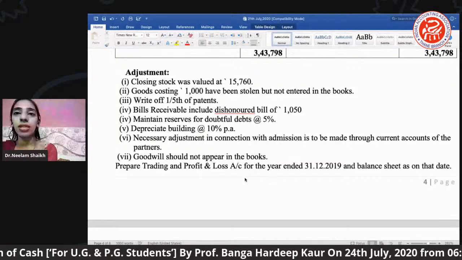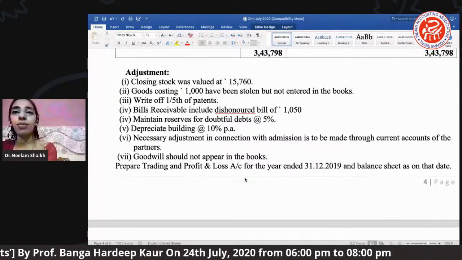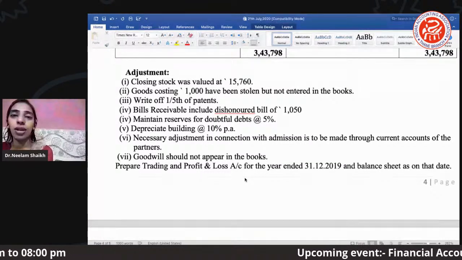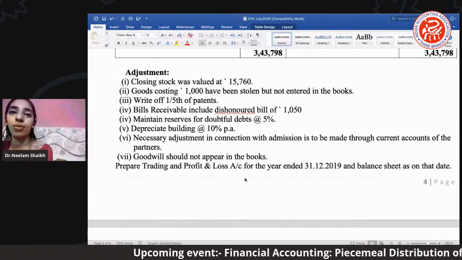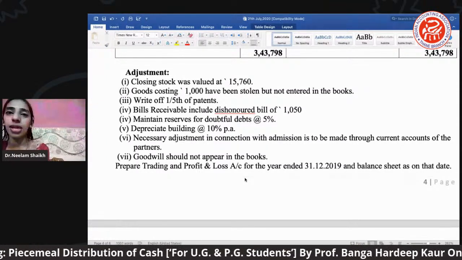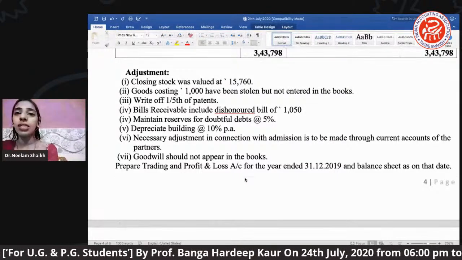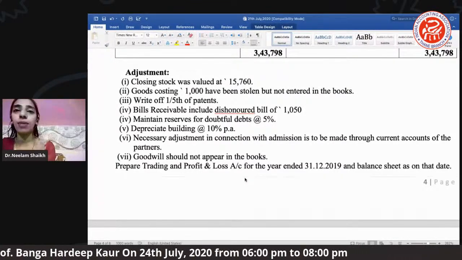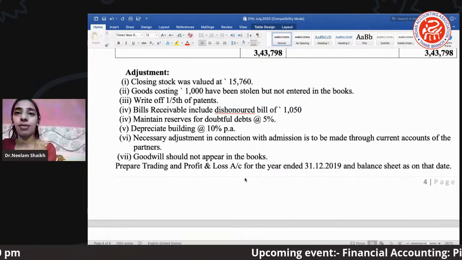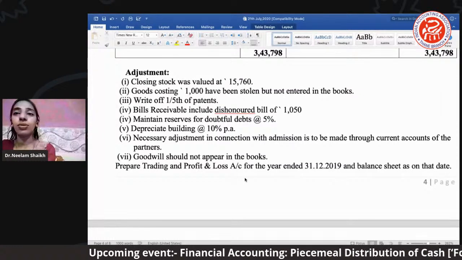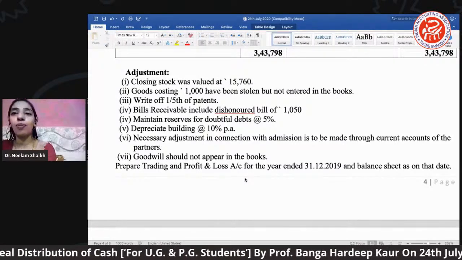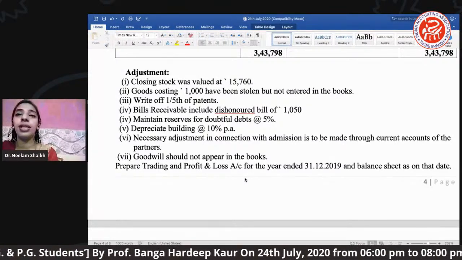Next is goods costing 1000 have been stolen but not entered in the books. Okay, if you remember, I have told you, whenever goods are given as a free sample, stolen, or in case any goods have been destroyed by fire, whatever, for such kind of adjustments, one effect will definitely appear under the trading credit side, and the second will be posted under the P&L debit side, right? Because it's a loss. Okay. So kindly remember those two effects. Next we can see here is write-off of 1/5 of patent. The patent is our intangible asset, right?